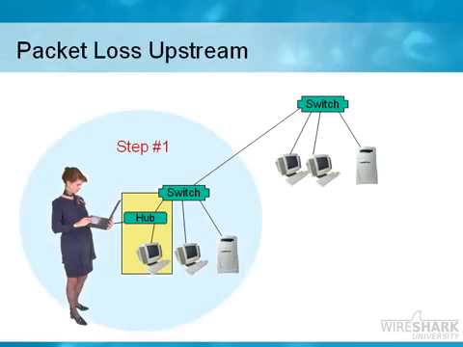Let's say I've hubbed out at the client and I'm looking at the traffic and the client is trying to download some file, let's say, from the server that's hanging off of the other switch, the switch in the upper right-hand corner. And when we look at this traffic, we're seeing packet loss all the way through the data transmission. So the client asks for the file, begins to download, and then all of a sudden we see that we've got packets missing out of the sequence.